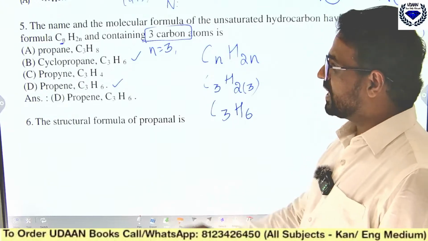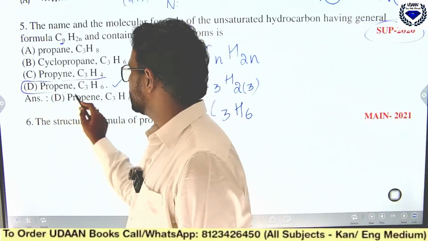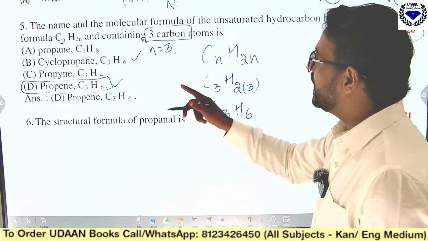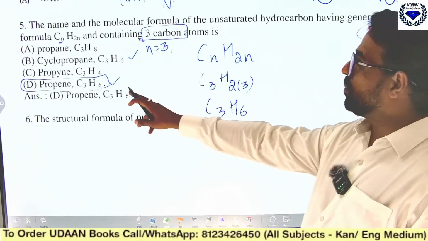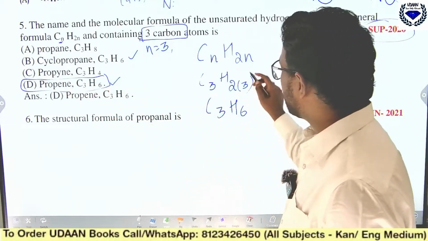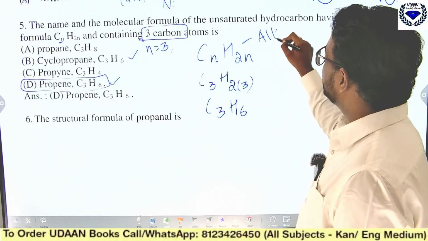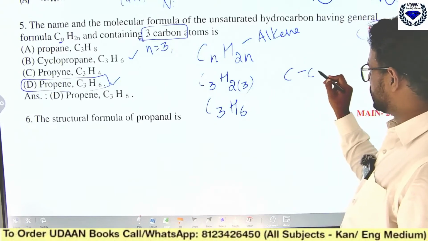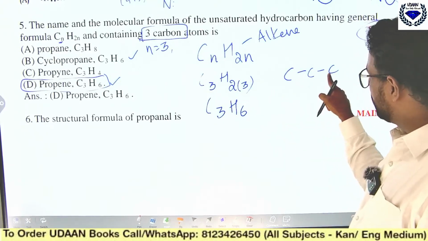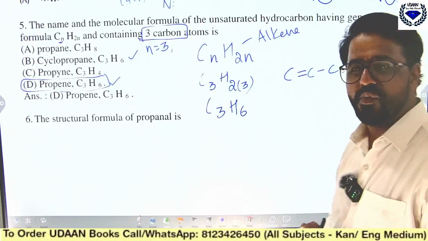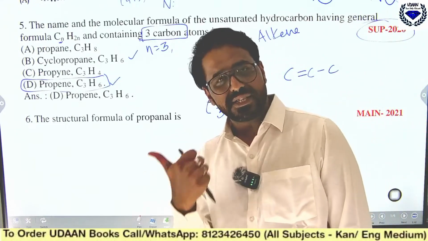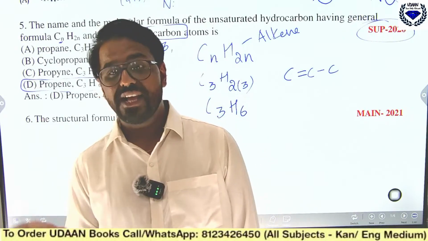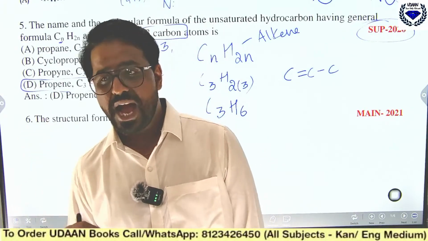Here there are 2 options, but which one is right? This one is right. Why? Because propene should have a double bond. You know propene is an unsaturated hydrocarbon and it is an alkene. So you should write 3 carbon atoms, and between any 2 carbon atoms you should write a double bond, because alkanes carry single bonds, alkenes carry double bonds and alkynes carry triple bonds between the carbon atoms.